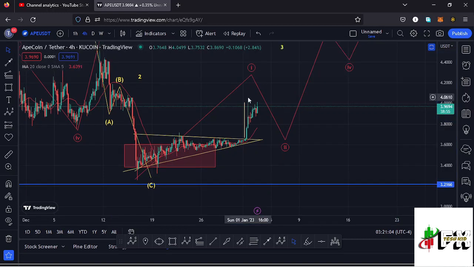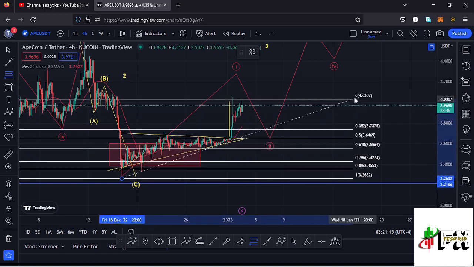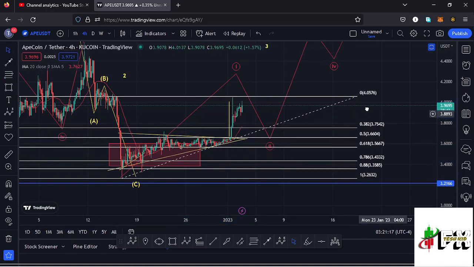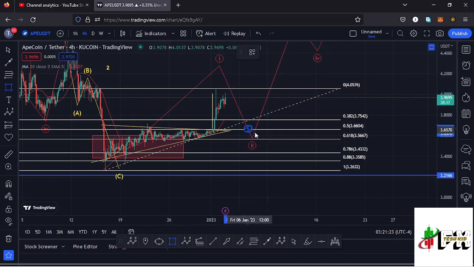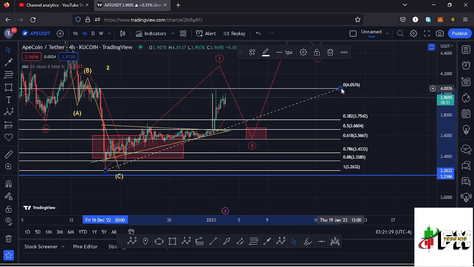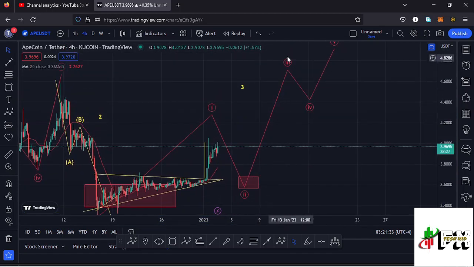Using the high that we made on 1st of January 2023, we can sketch out a minimum target area to the lower side in the formation of this second wave, using the Fibonacci, connecting them from the low of the first wave to the high of that first wave. That gives me a minimum target area between the fib level 0.5 and the fib level 0.618, which lies between the $3.66 mark and the $3.536 mark. There are chances of getting a bit of a retracement into that target area before we continue pushing higher in the formation of this wave 3.